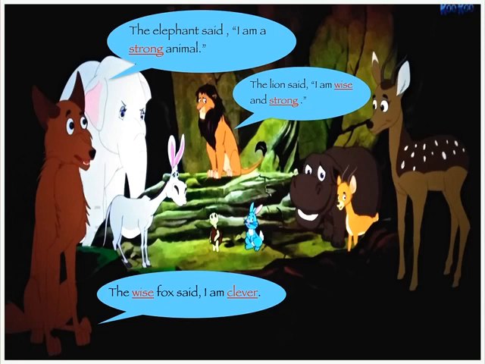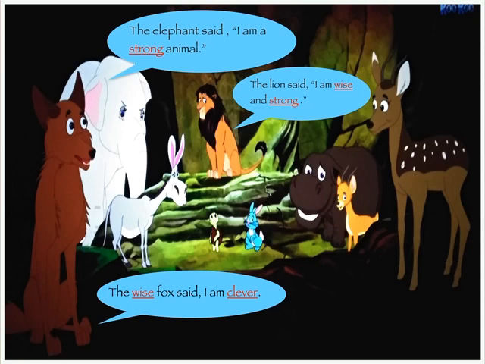In the same way, the elephant said, I am a strong animal. So the word strong is describing the animal, which is an elephant over here. So the word strong is saying more about the noun animal. And in the case of the lion, the lion said that I am wise and strong.